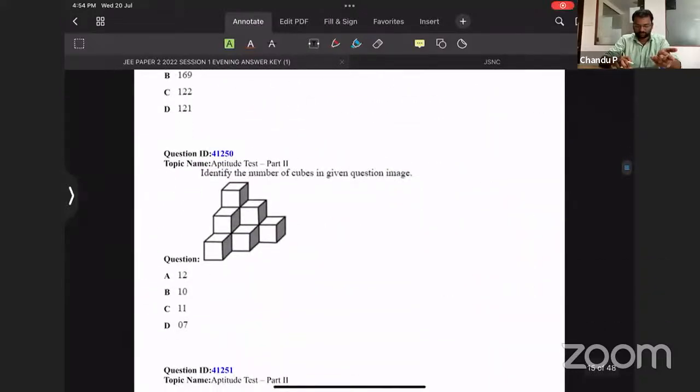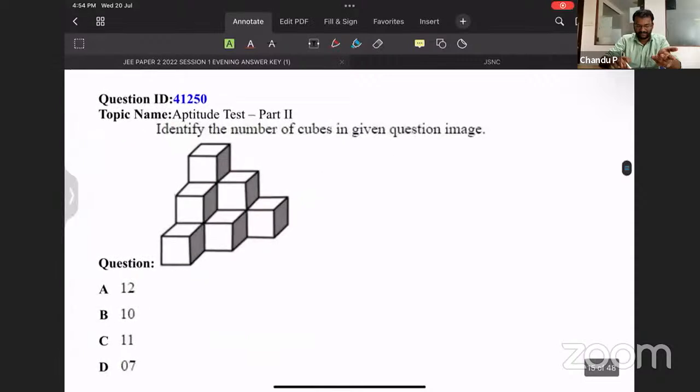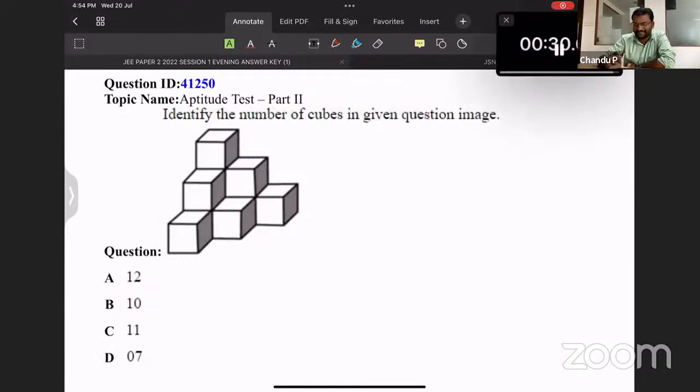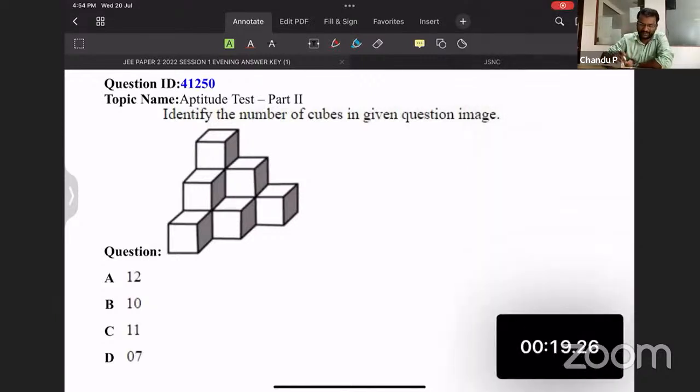This is the first question from non-verbal reasoning. I hope you know the answer, but I will give you 30 seconds to think. Try to put your answers in the chat; I will wait for them. The question is: identify the number of cubes in the given image.